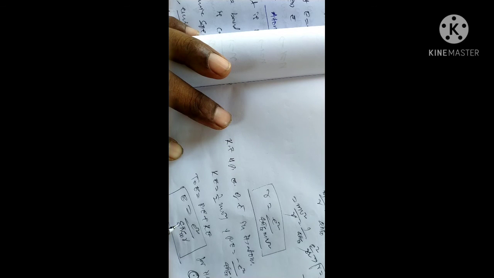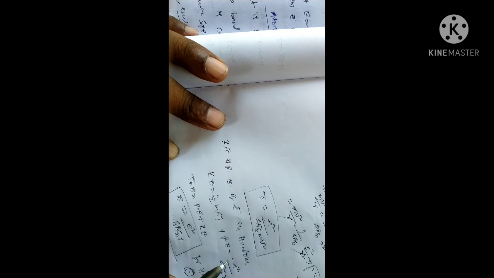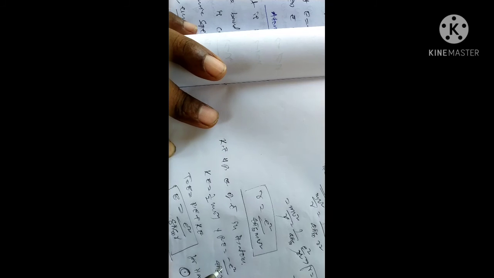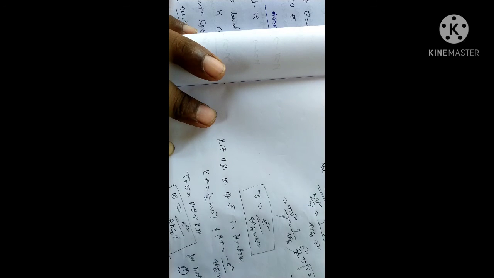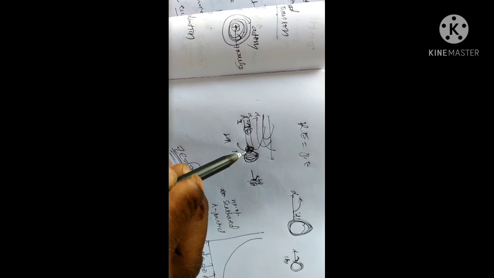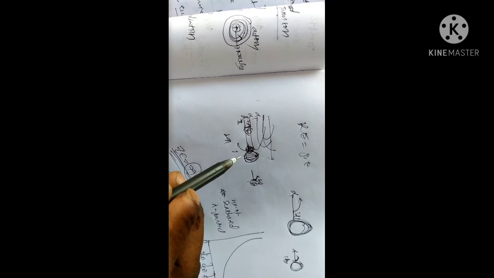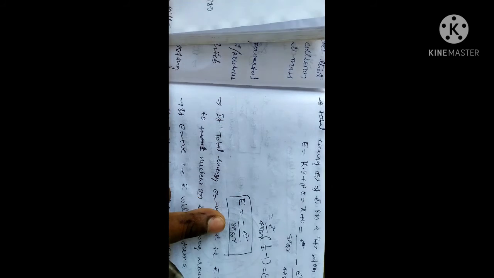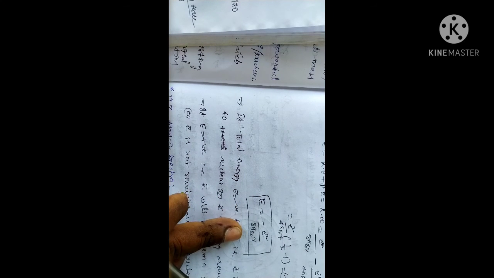The negative sign relates to the repulsion, the distance between the nuclei and alpha particle, where there is a potential energy. Here the total energy is equal to minus e square by 8 pi epsilon naught r.